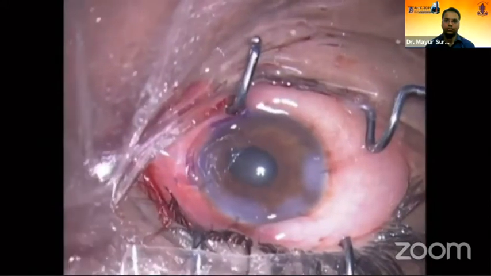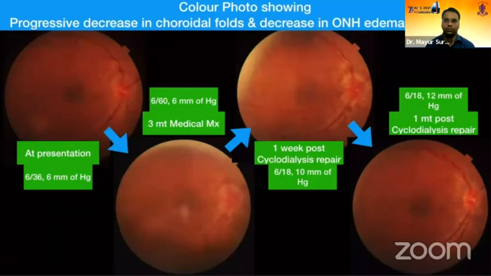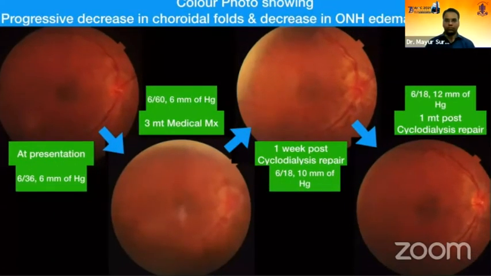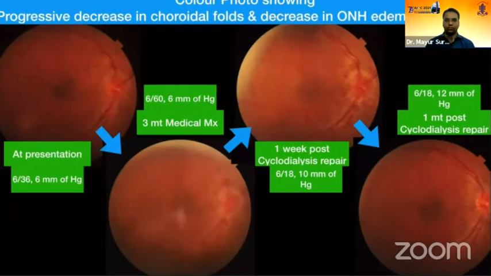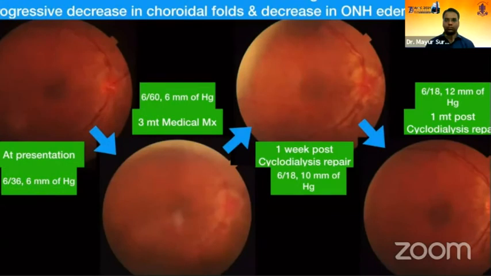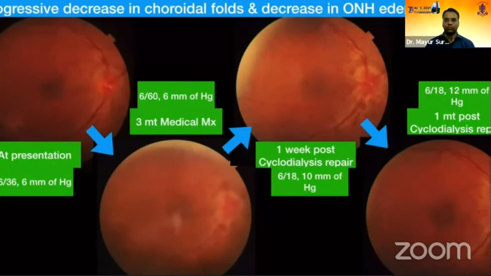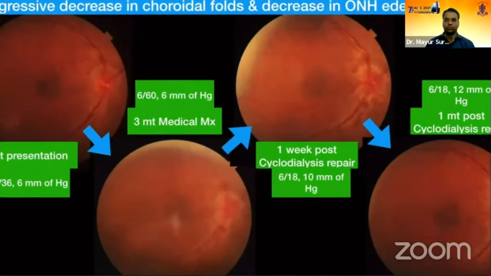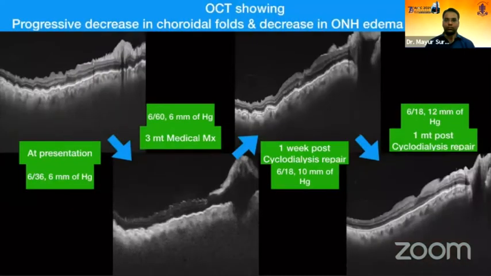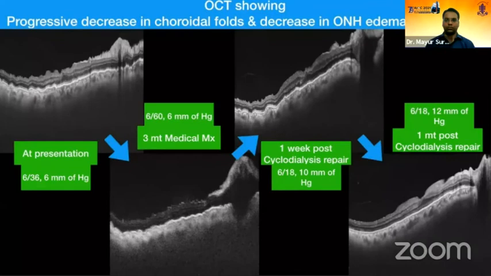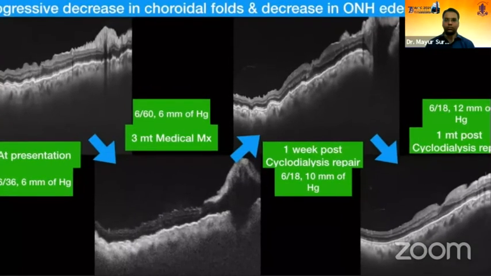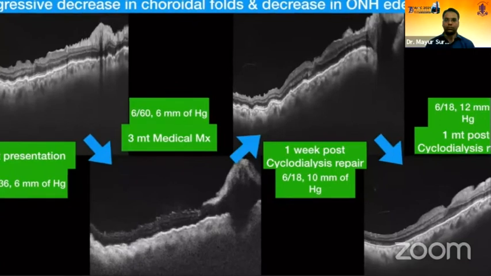At 1 month follow-up, we can see that the vision has improved from 6/36 to 6/18 and the IOP has increased. The fundus examination reveals lesser hyperemia of the disc, resolving disc edema, and grossly decreasing ILM folds. OCT also shows decreased retinochoroidal folds and ILM folds and decreased optic nerve head edema.